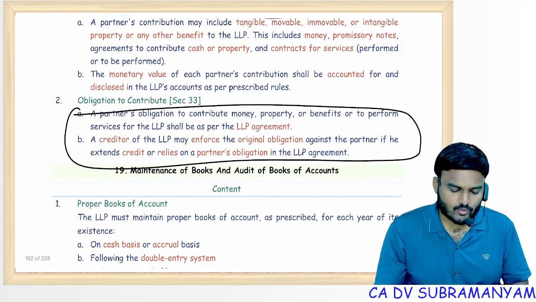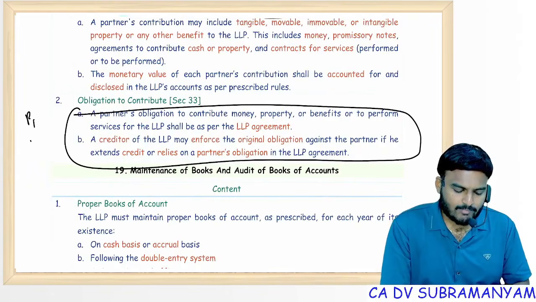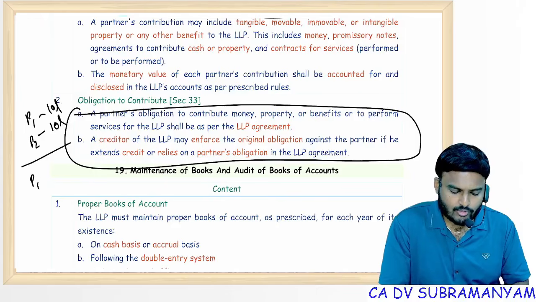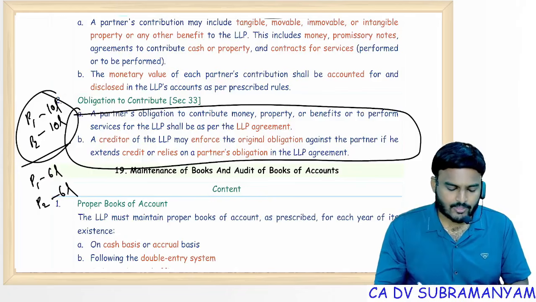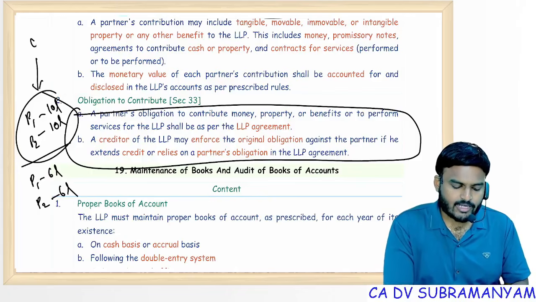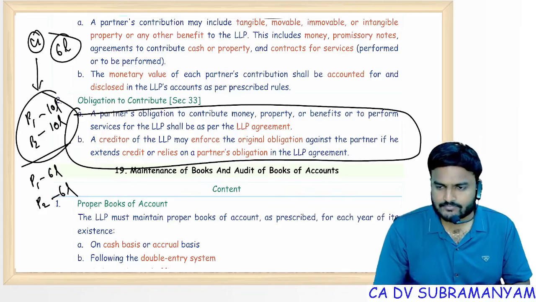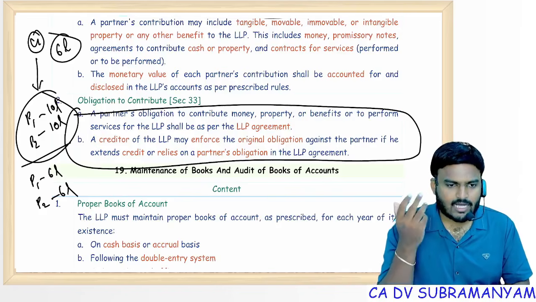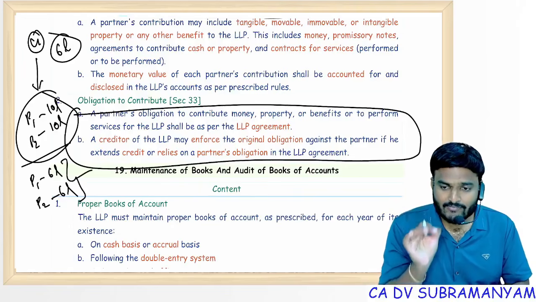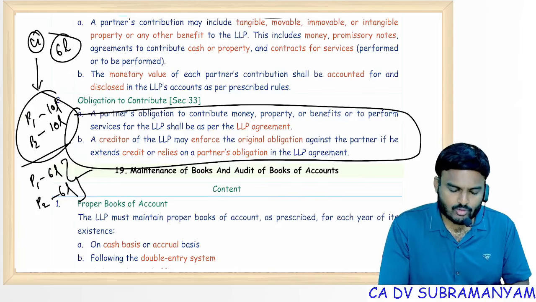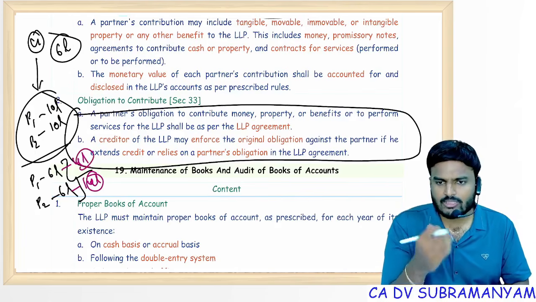What is this point? Originally partner 1, partner 2 agreed to contribute 10 lakhs each. So far they contributed 6 lakhs each. They contributed 6 lakhs. As per LLP deed, they agreed to contribute 10 lakhs each. So on the faith of LLP agreement, creditor gave a loan of 6 lakhs. Even if LLP can't pay the amounts, these fellows are liable to contribute to the extent of agreed amounts, right? So even if these fellows bring 4 lakhs each, my liability is 6 lakhs only, no problem. Like that, he gave a loan.